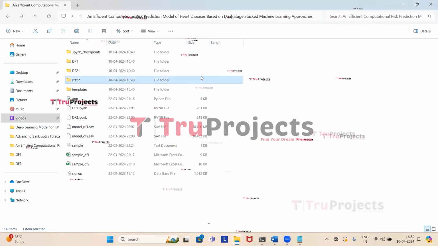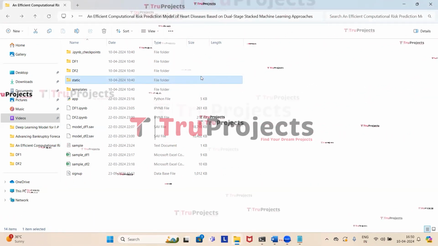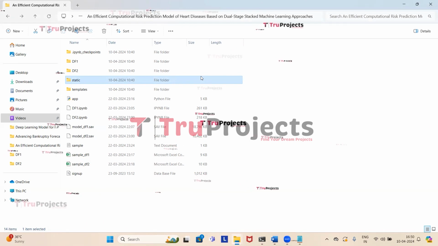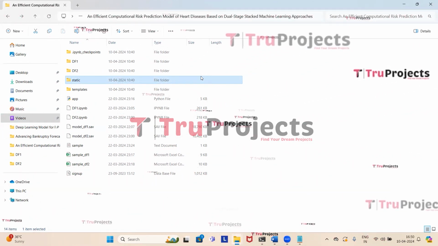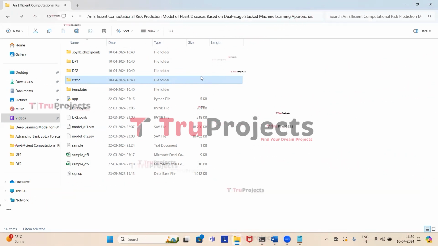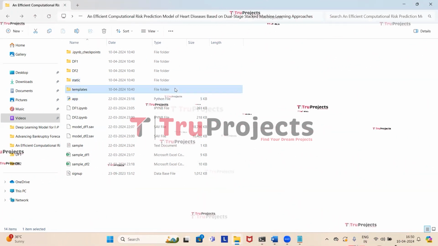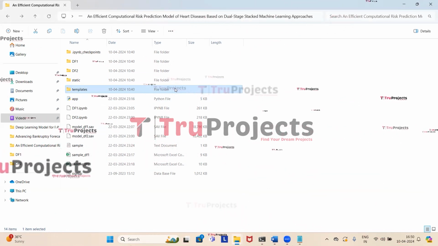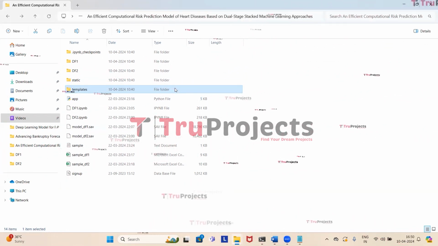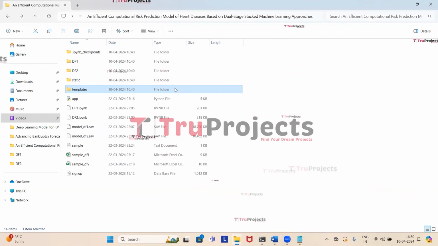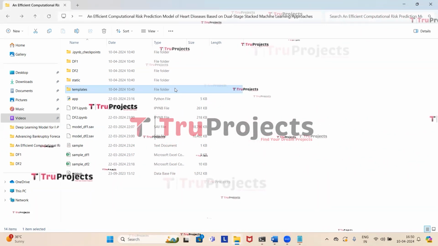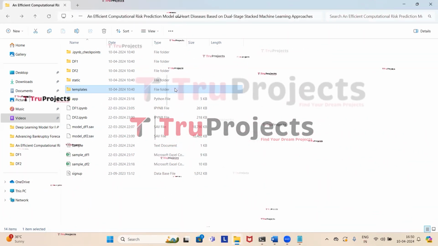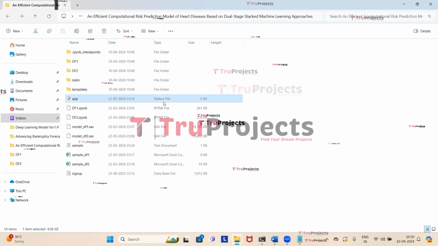Moving on to the static folder. This folder contains files related to project styling and interactivity. They are CSS, JavaScript, and Bootstrap files. These resources are crucial for enhancing the visual appeal and functionality of the project. And this is the templates folder. Here lie all the HTML pages utilized in the project. They are index.html and about.html. Each HTML file represents a different page of the website and provides the structure and layout for displaying the content to the users.